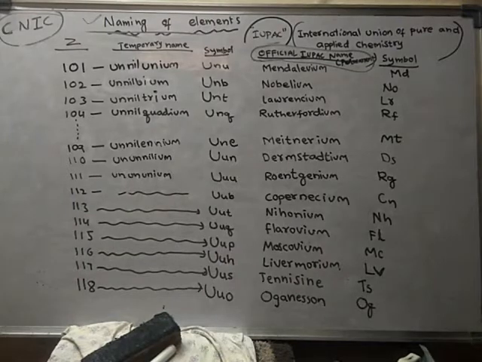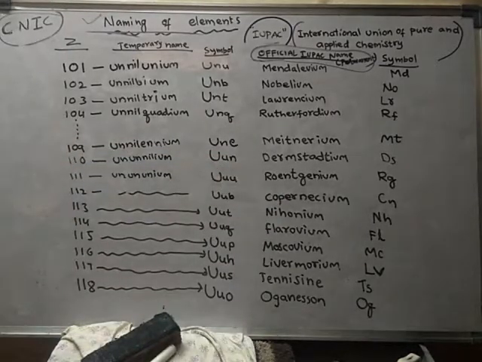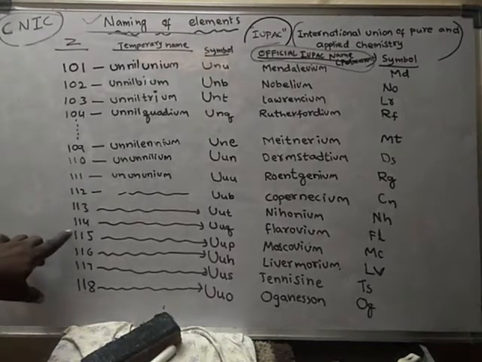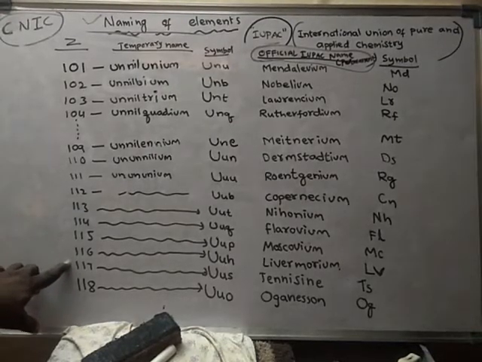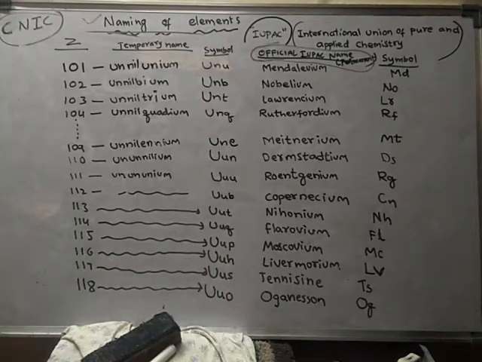Like this, for the naming of elements above 100, the official IUPAC name is announced for all the 118 elements. Recently, elements like 113, 115, 117, 118, the names of these elements were recently approved.